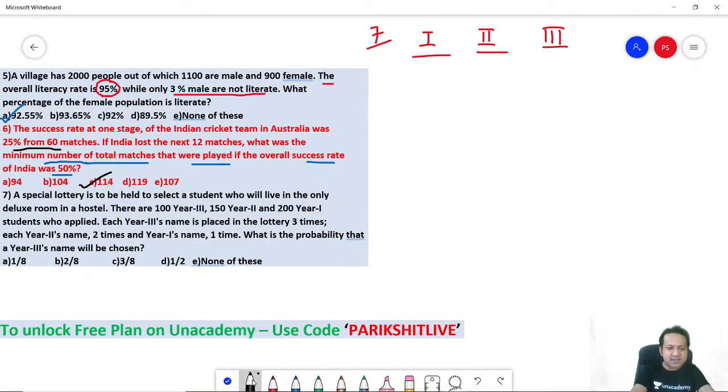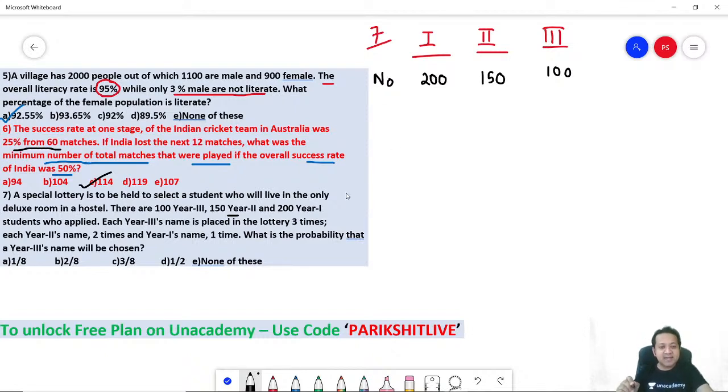Now how many students are there from year 3? 100. Let's write it down. Number of students is 100. How many for year 2? 150. How many from year 1? 200. Correct? Perfect. Number of students is perfect.